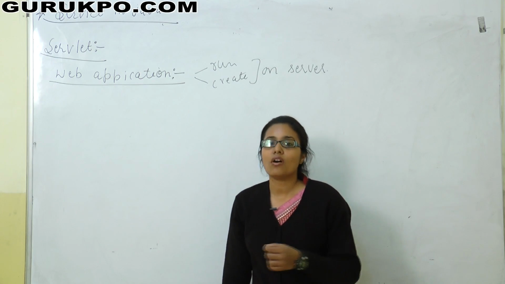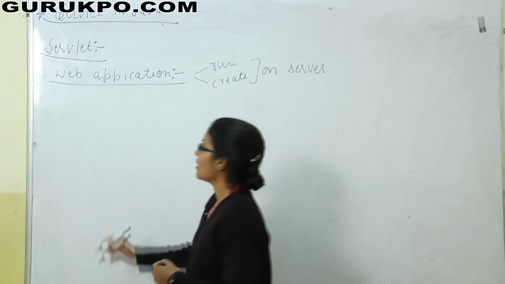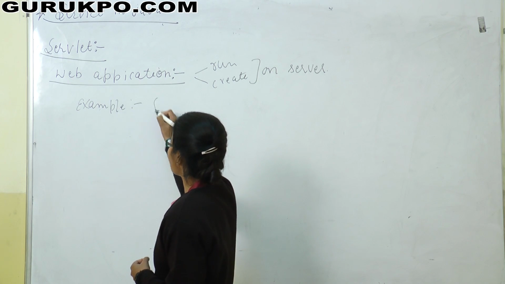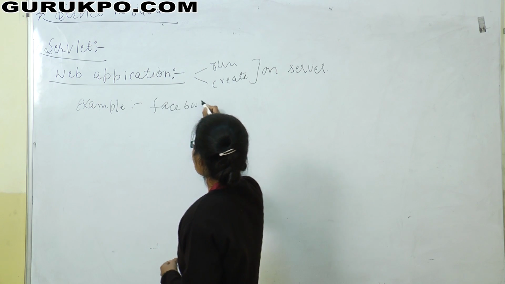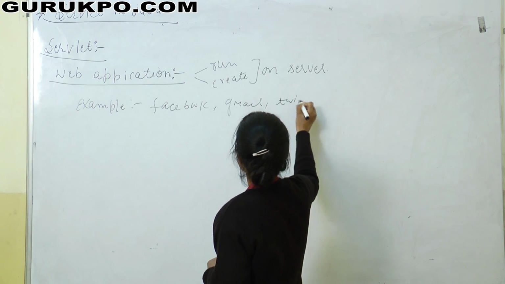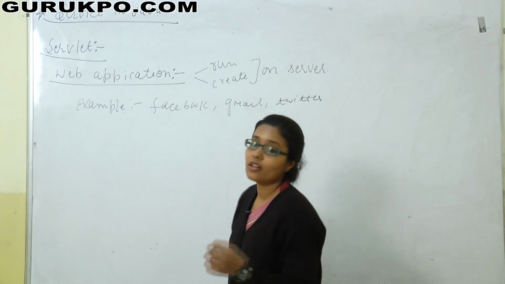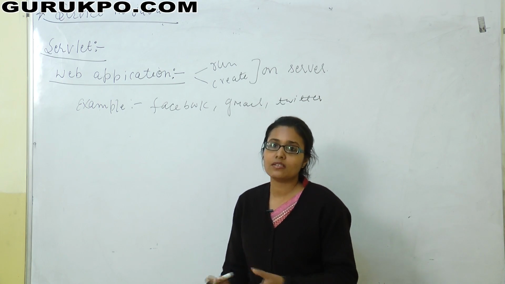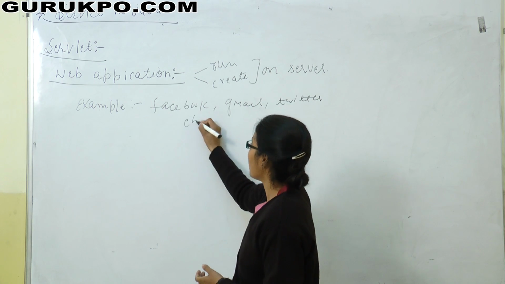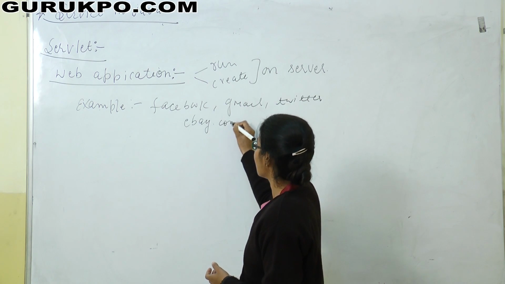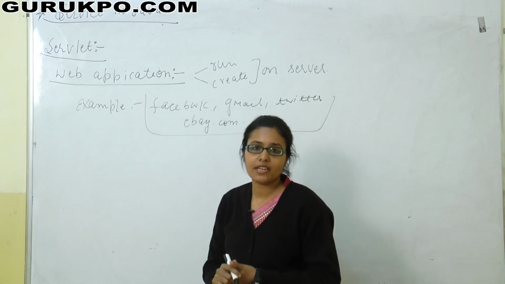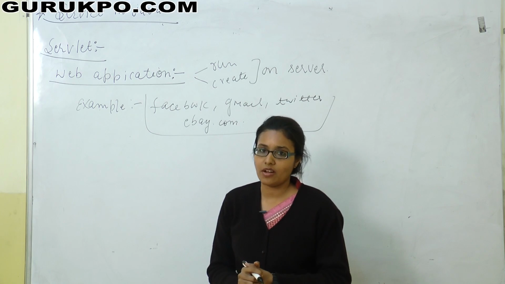The examples of web applications are Facebook, Gmail, Twitter, and all the online shopping websites which you use are web applications. Like ebay.com is a web application. So to design these types of applications we use servlet in Java.